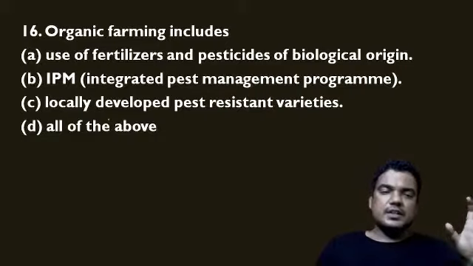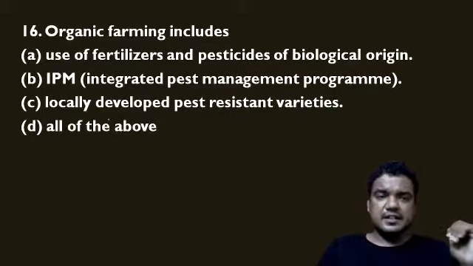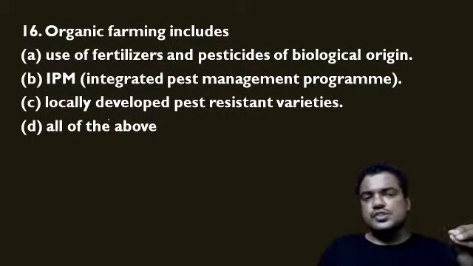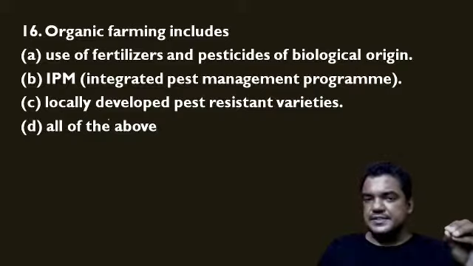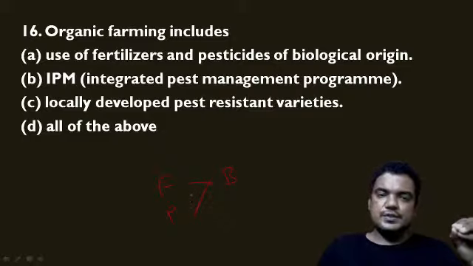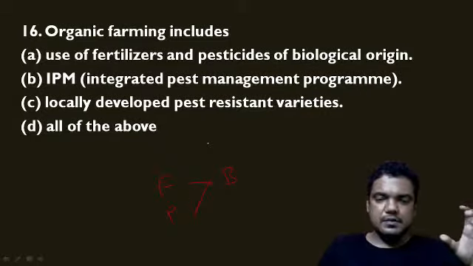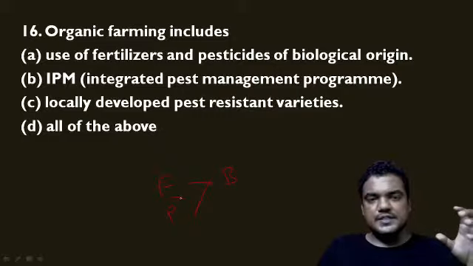So here four statements are given. The first one is use of fertilizers and pesticides: fertilizers of biological origin and pesticides of biological origin. If we use such fertilizers and pesticides, for example, just now we discussed one pesticide called baculovirus, and also mycorrhiza.